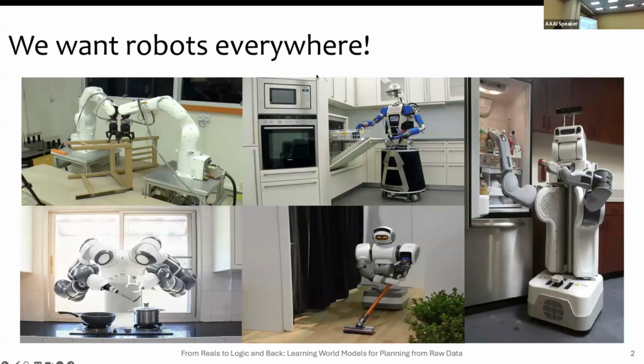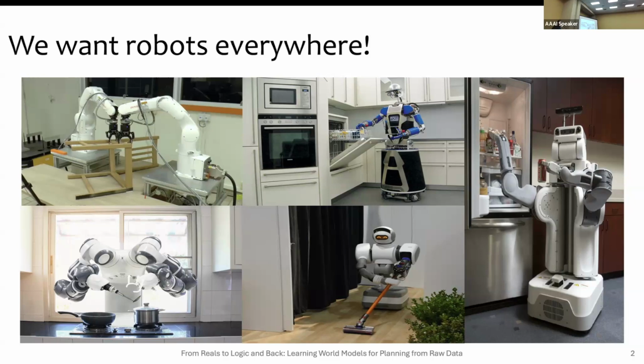As a roboticist, what I envision, and what I think everyone in the room would want, is robots present everywhere doing tasks for us that are dull, dirty, or dangerous. For example, loading up the dishwasher is really dull for me, and I would really want a robot to do it for me. But we are not at this stage yet.